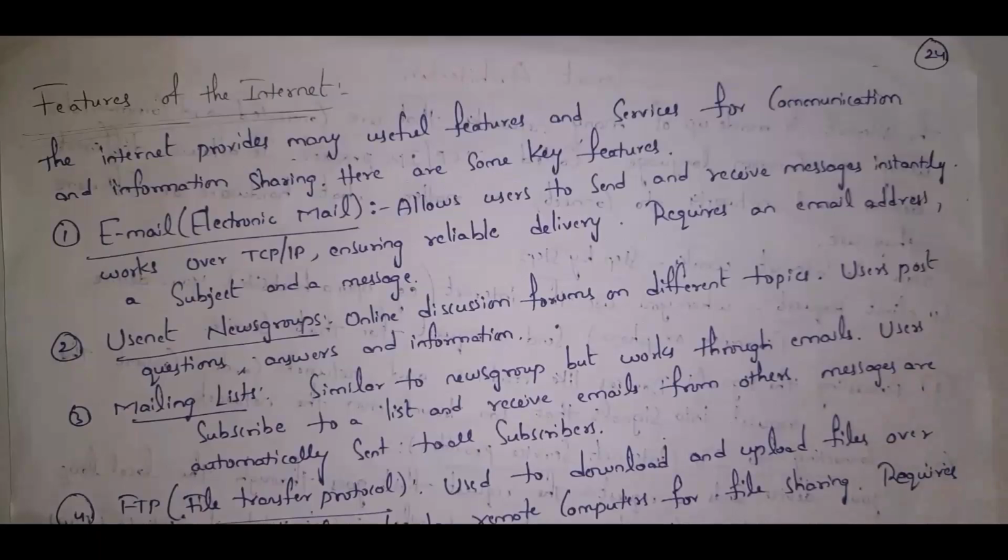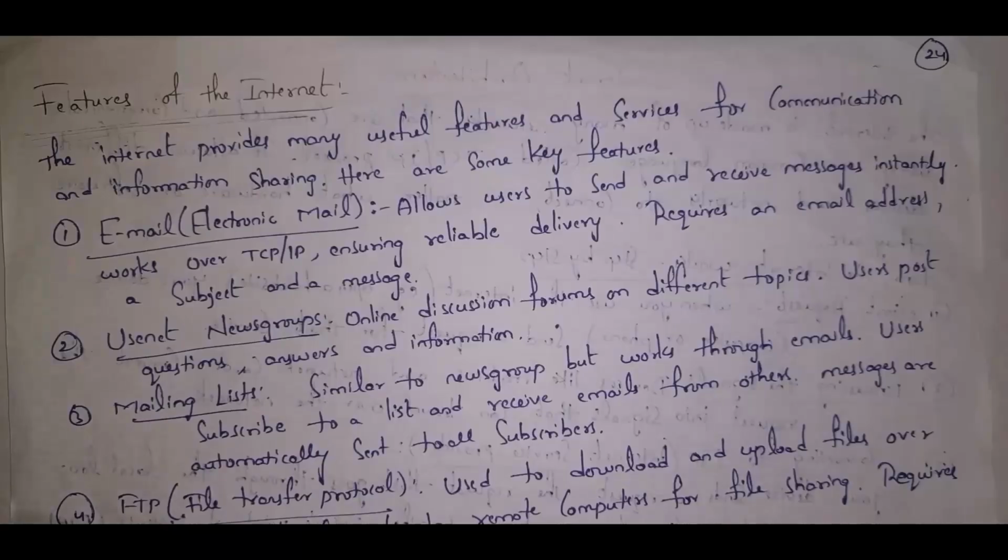Guys, next I will explain the features of the Internet. The Internet provides many features and services for communication and information sharing. These are some of the features, and the first one is email. Guys, I already said before, the Internet uses the TCP/IP protocol. By using this protocol, we can send instant emails. Like on the Internet, we can open Gmail and immediately send a message. So by using the Internet, we can send emails.